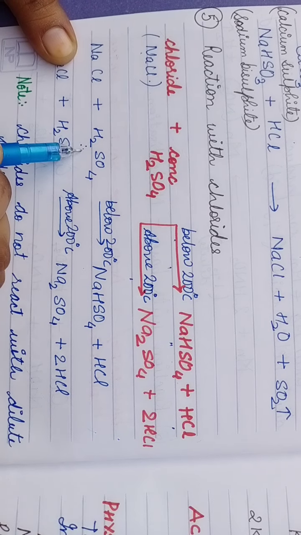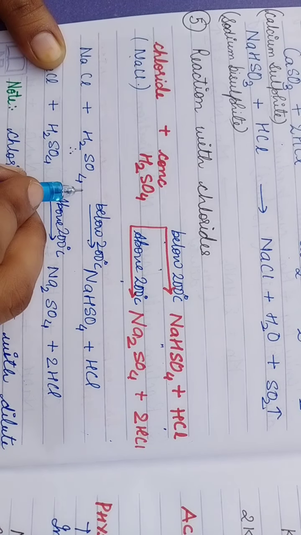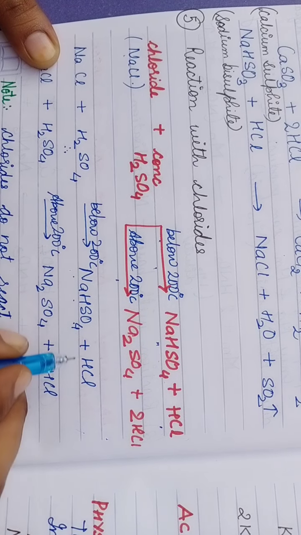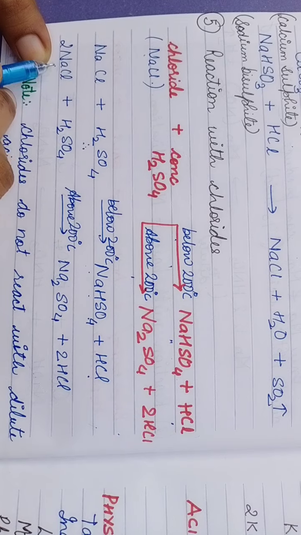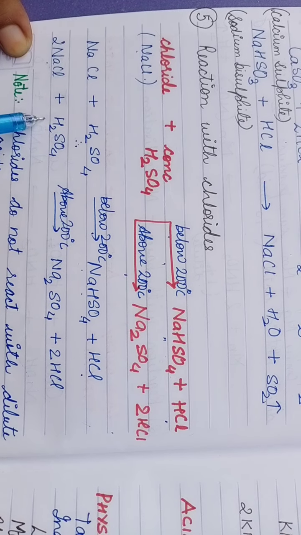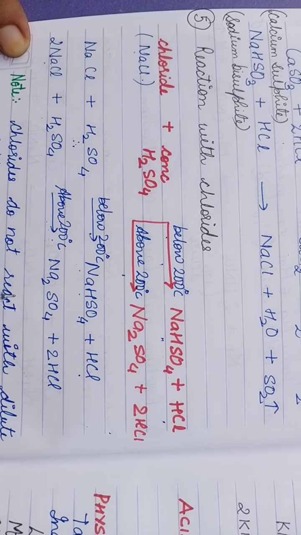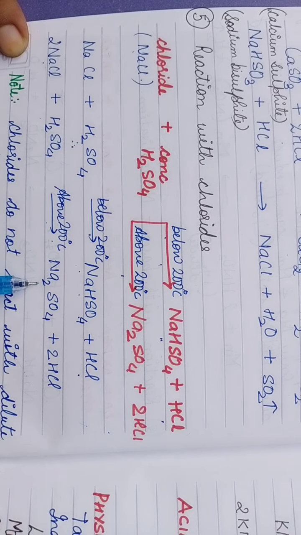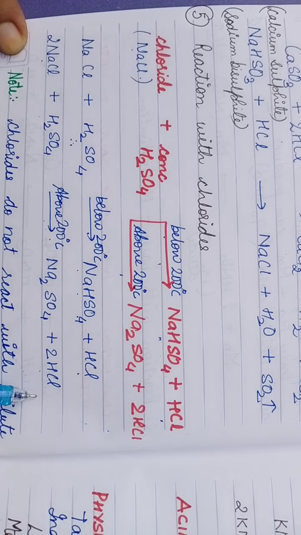Now see here, NaCl, when it will react with concentrated H2SO4, this is concentrated. The word CONC is very important. Below 200 degrees Celsius, what will happen here? NaHSO4 plus HCl. Above 200 degrees Celsius, when you react 2 NaCl, 2 sodium atoms can replace 2 hydrogens, this reaction will take place. Na2SO4 normal salt plus 2HCl.